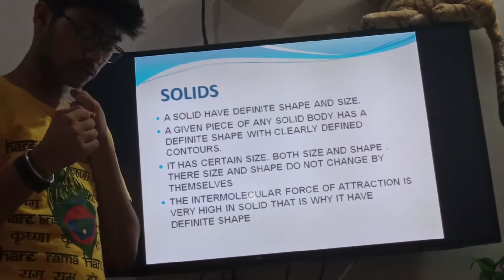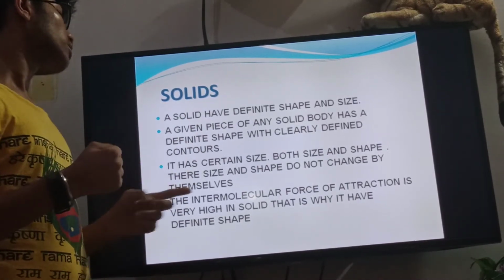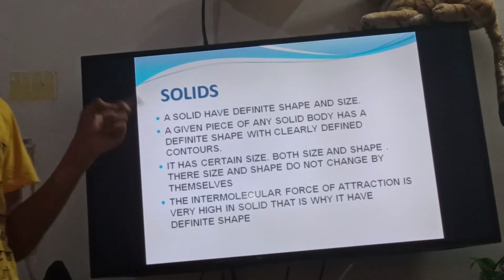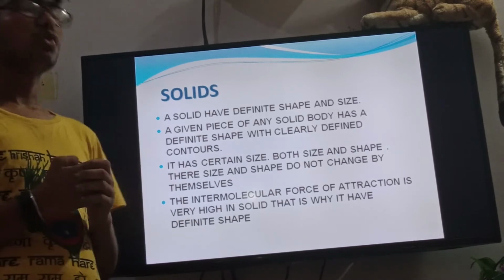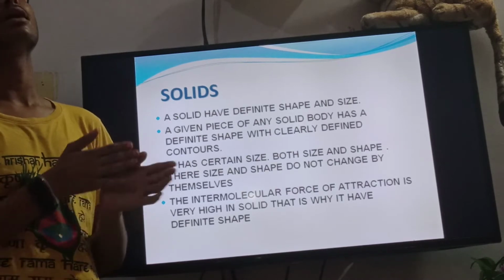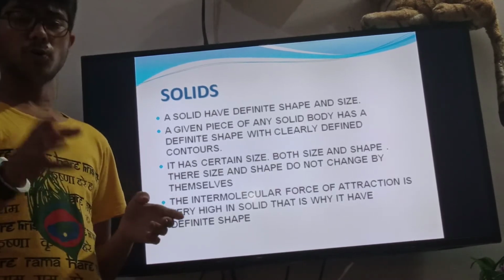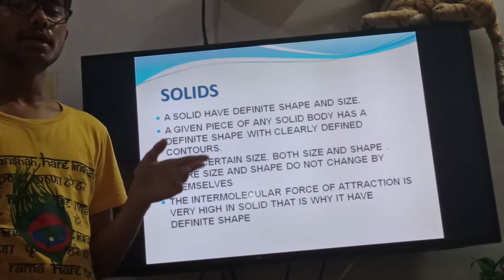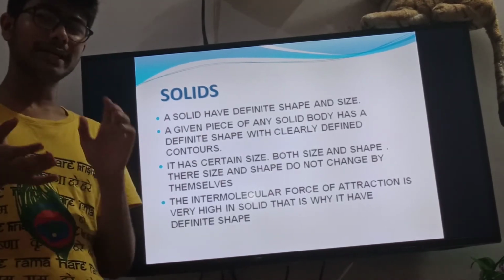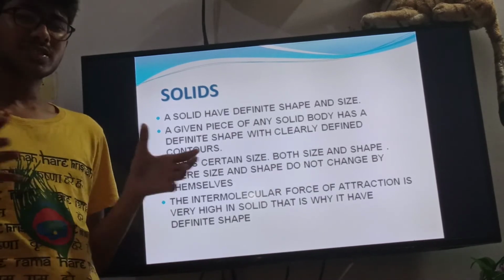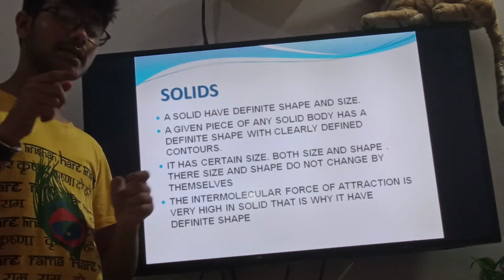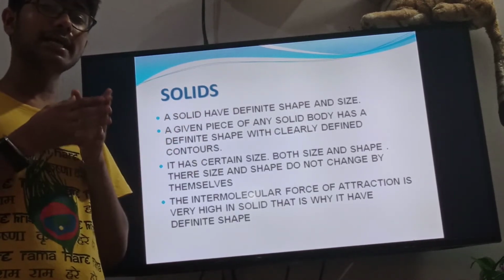The intermolecular force of attraction is very high in a solid, that is why it has a definite shape. If you look at the molecular diagram of a solid in your book, you can see that the molecules of the solid are very close to each other. Their intermolecular force is very high. That's why they can't move, and if they can't move, they cannot produce kinetic energy.